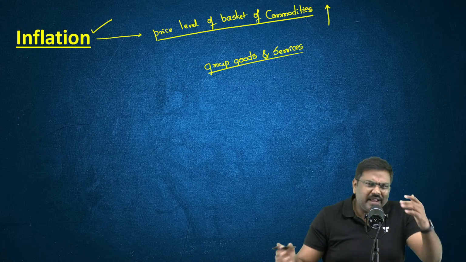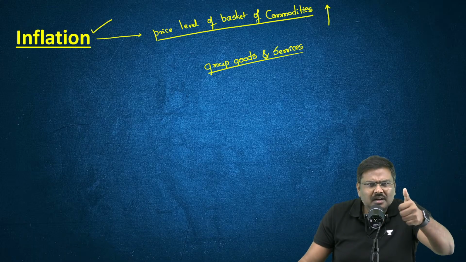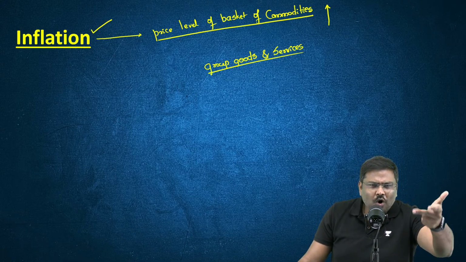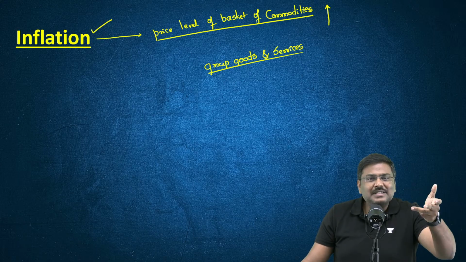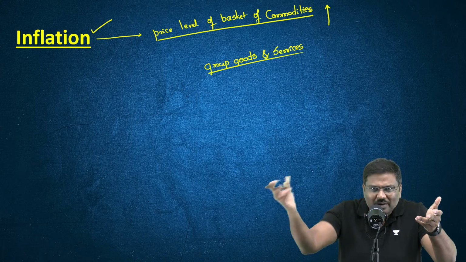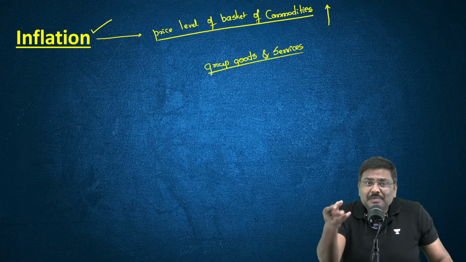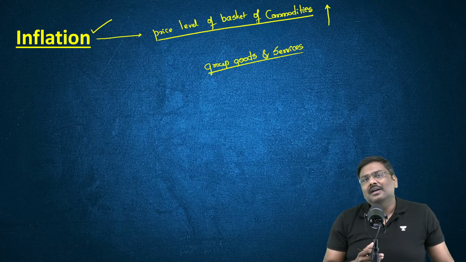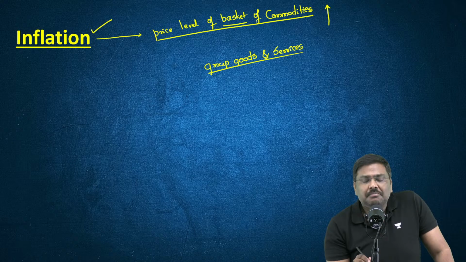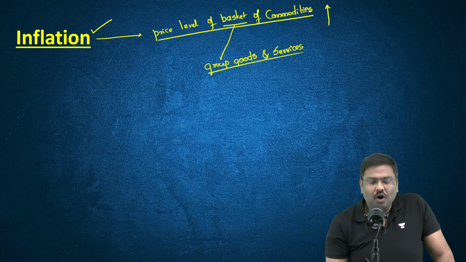For example, today itself, you would have purchased milk. Some of you would have purchased bread. Some of you would have purchased cooking oil. Some of you would have purchased petrol or diesel. Some of you would have purchased a mobile phone from the market. Some of you would have purchased vegetables from the market. So I hope you understand. Whenever you come across the term basket, basket means group or collection.